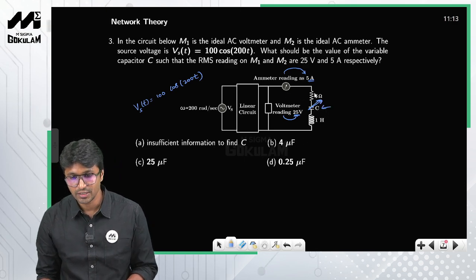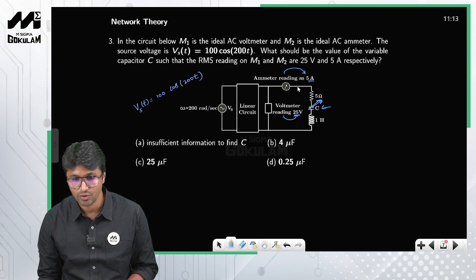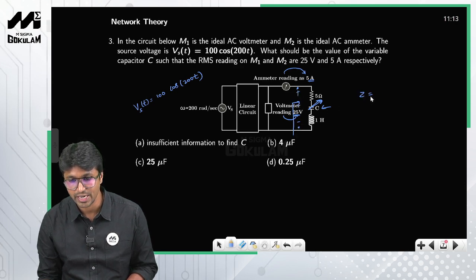Now listen, these three network elements are in series, right? And what is the voltage applied? An AC source is applied, so you can replace them with their impedance. If you look into these terminals, what will be the equivalent impedance? Z is equal to R plus j omega L plus 1 by j omega C, which you can equivalently write as R plus j XL minus j XC. So this is nothing but Z.